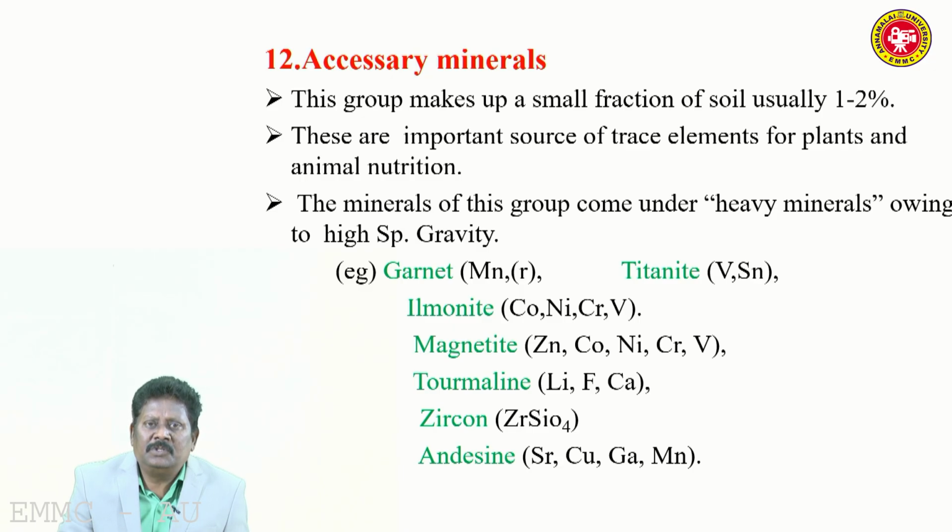So those minerals are called heavy minerals, and auxiliary minerals come under heavy minerals. They constitute about 1 to 2%, and they are important trace element supplying minerals for plant and animal nutrition. Many nutrients are required in small amounts, and those are called trace elements.